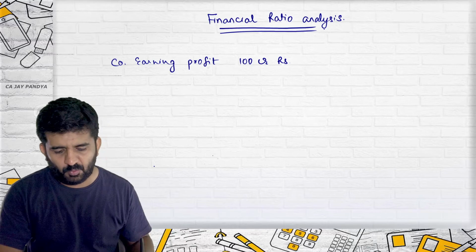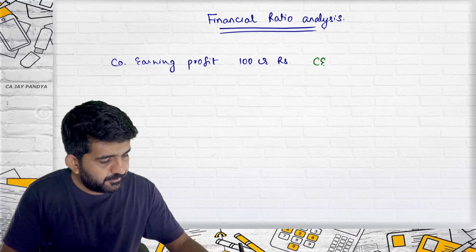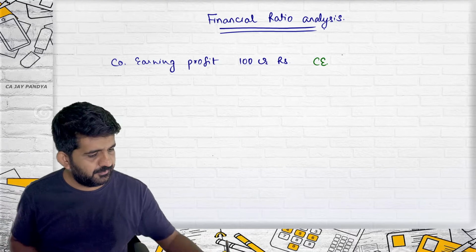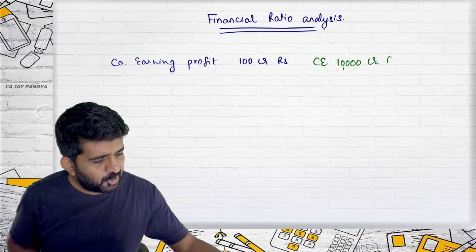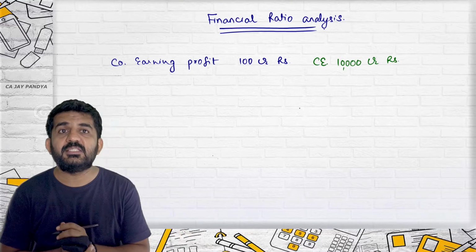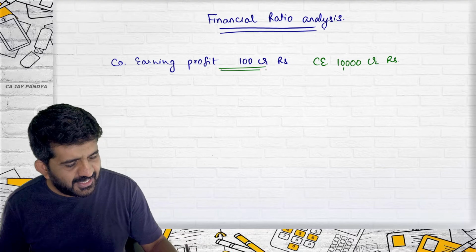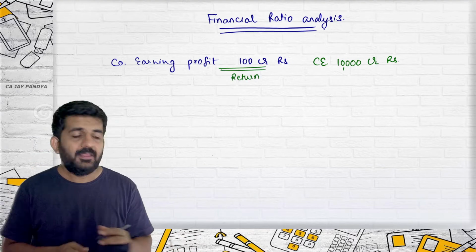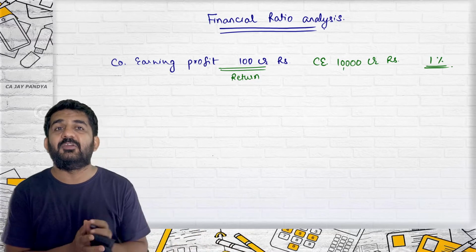I'll tell you how. Suppose the capital employed, the total money invested in this company, is say 10,000 crore rupees. Then if you consider this as your return or profits, it is only 1% of your capital invested.